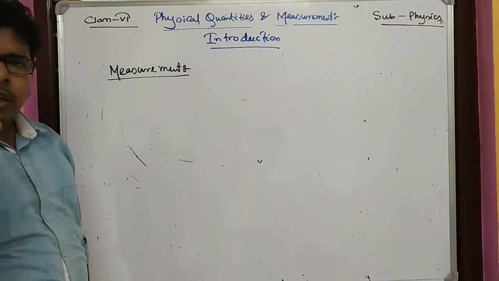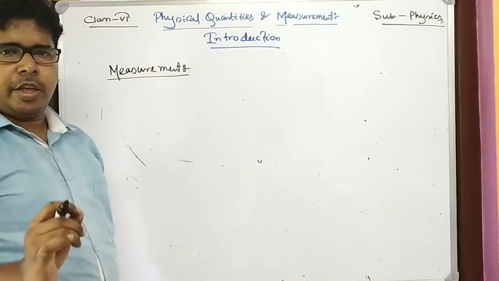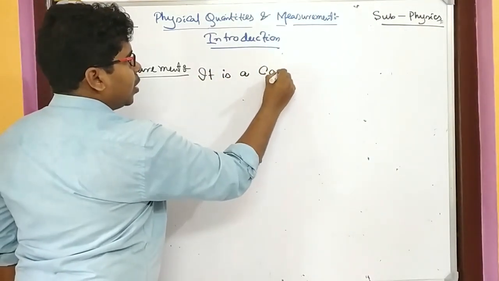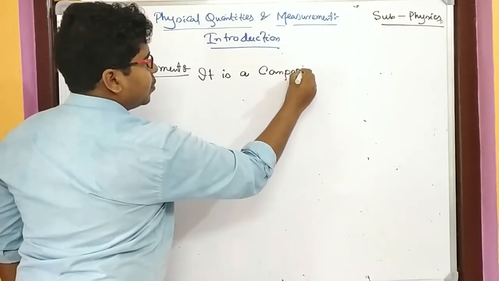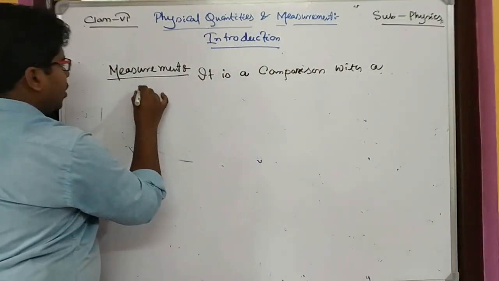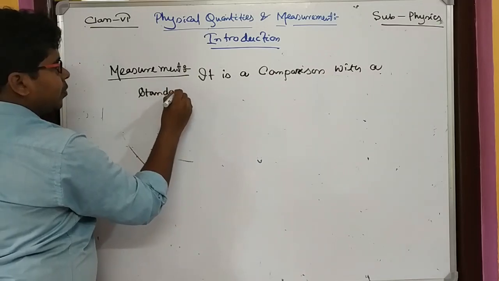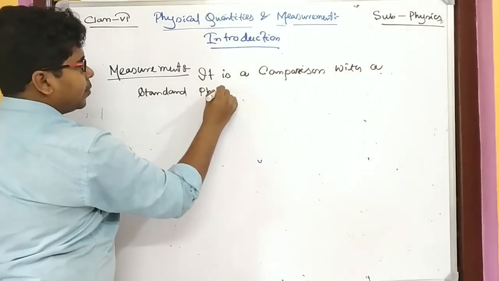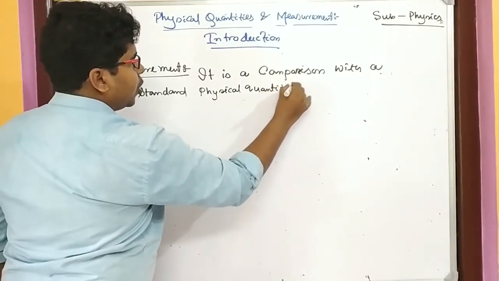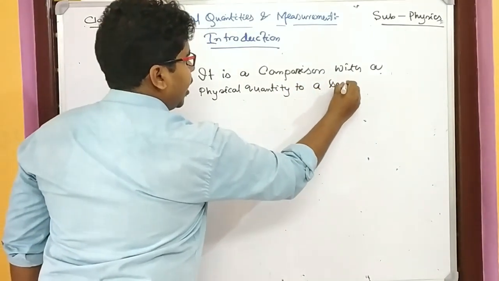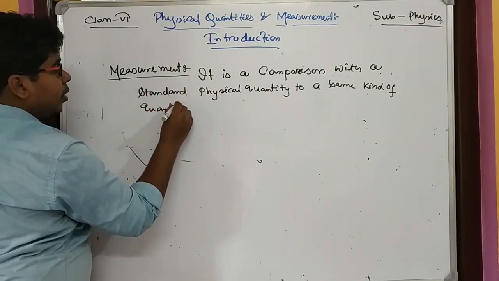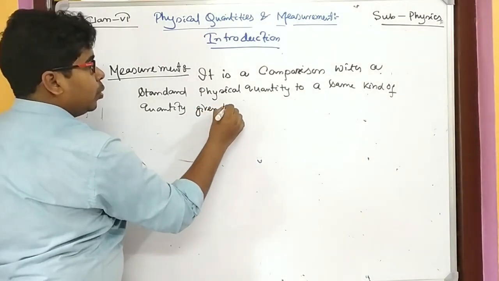What is measurement? If I am going by the definition, it is told it is a comparison with a standard physical quantity to a same kind of quantity given to us.